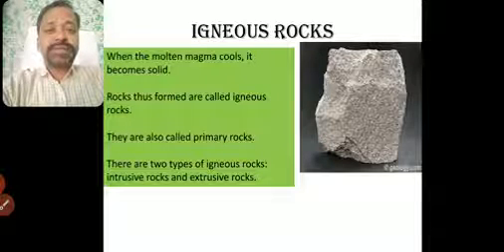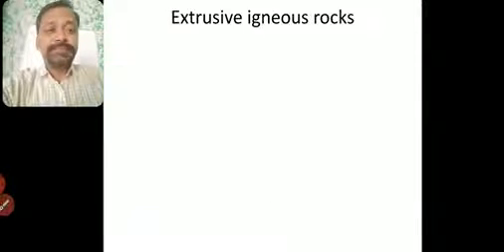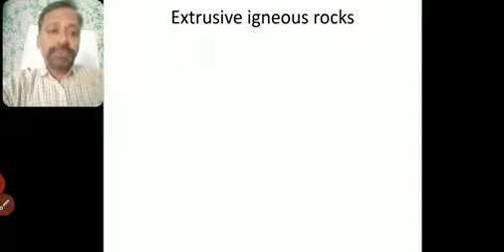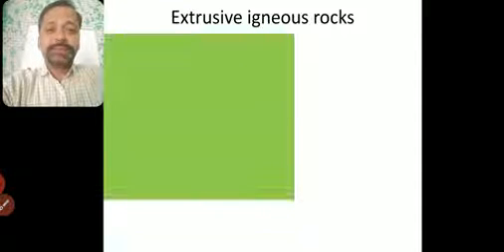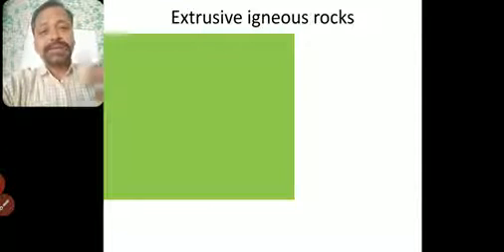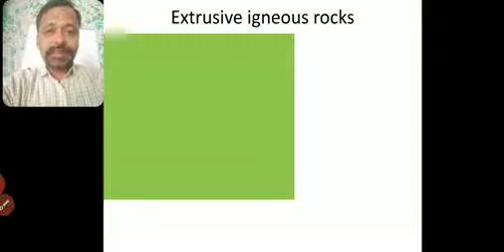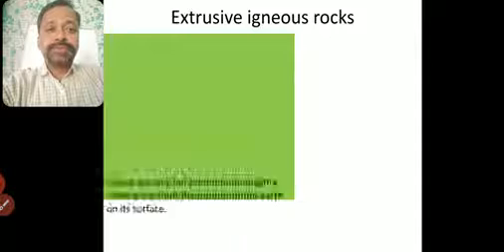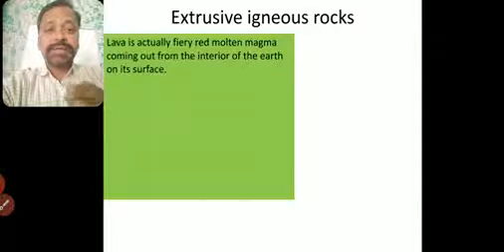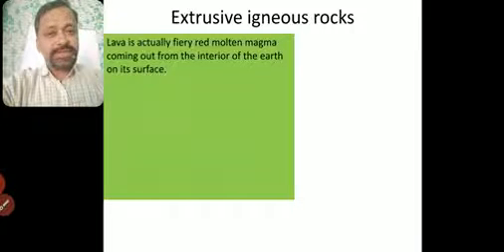Now we'll see what extrusive igneous rocks are. Lava is coming out. Igneous rock is made from lava. When it comes outside on the earth, external, we call it extrusive. So this comes on the earth. Lava is actually fiery red molten magma coming out from the interior of the earth onto its surface, right?